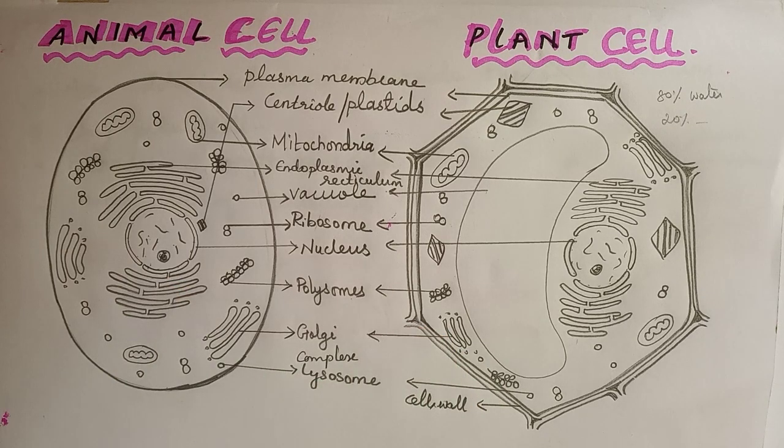Many chemical reactions take place here to keep the cell alive.